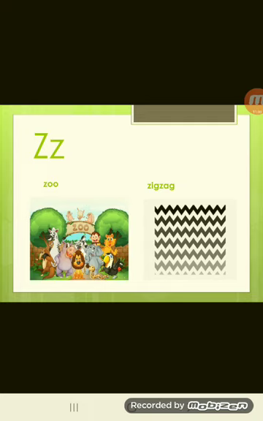The last sound here is the z sound. Z sound. So z like the word zoo and the word zigzag. Z zoo, z zigzag.